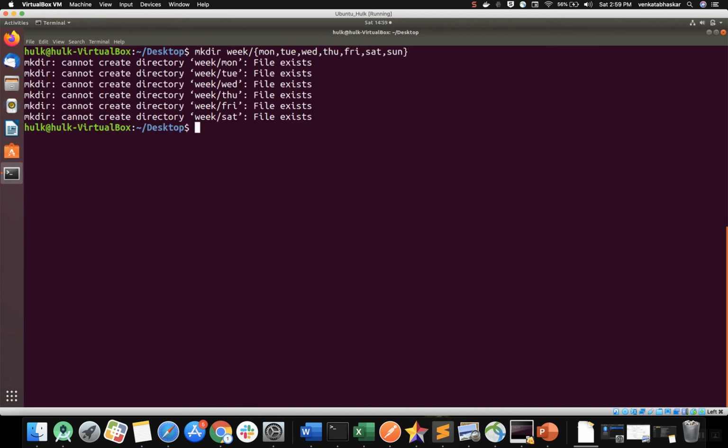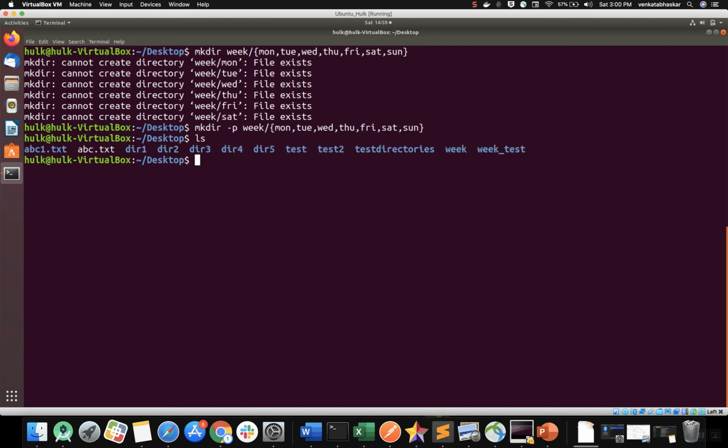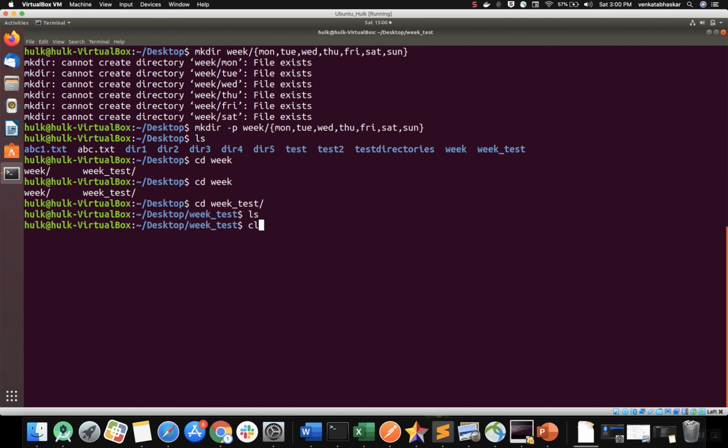Check why. Because the week folder does not exist. Whenever the parent directory does not exist, you need to provide one argument. Which argument? -p. See, now all folders are created. Just check which directory you are in. Okay, we created them in a different directory. Let me go to week underscore test. Here we'll execute our command.